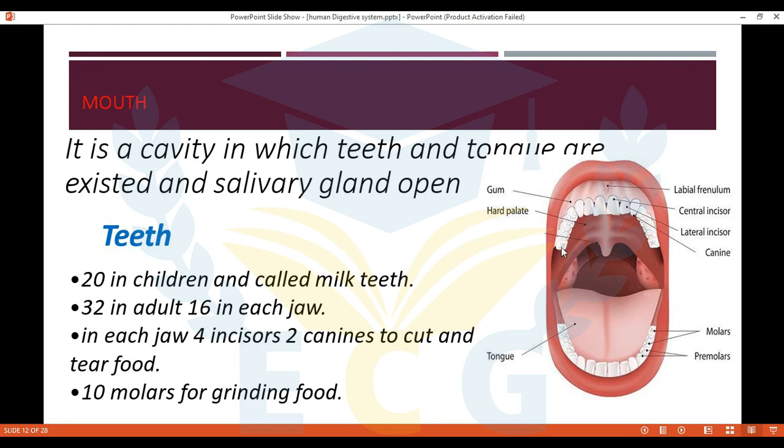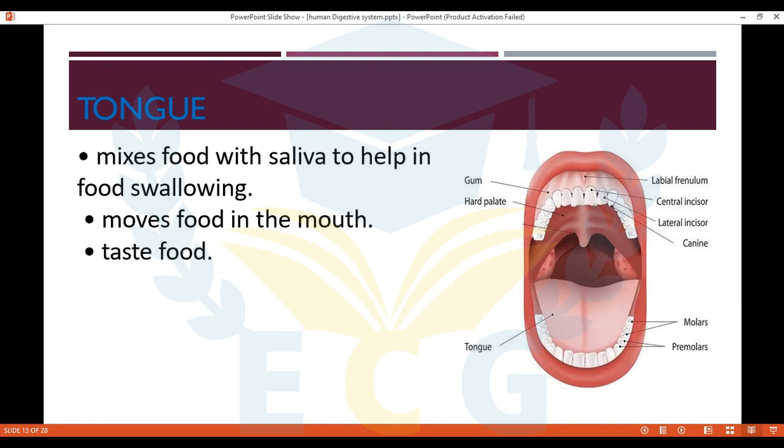Okay, this molar. The mouth is a cavity in which teeth and tongue exist, and also the salivary glands open. What is the function for tongue? It mixes the food with saliva. The saliva helps you to swallow the food.